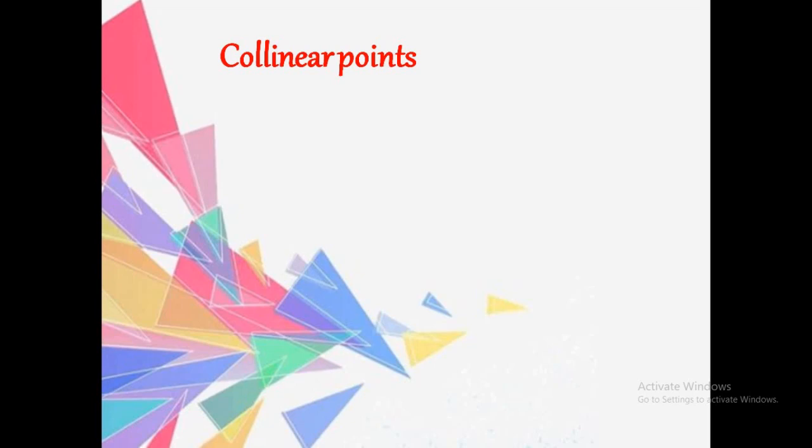Let's learn a new set of points. It's collinear points. What are collinear points? Let's draw a line at first.